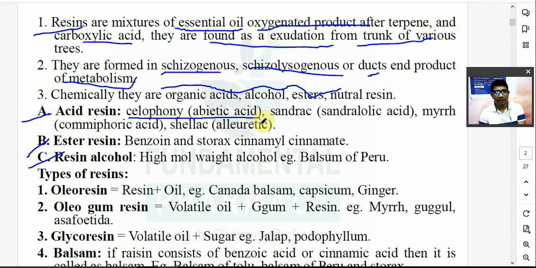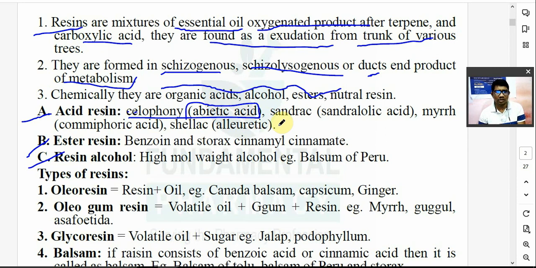Now the main chemical constituent of colophony is nothing but abietic acid. A question was asked on this: abietic acid is the active constituent of the following. The answer was colophony. I think it was recently in GPAT 2017 or 18. Colophony is not a plant; it is a product. It is a byproduct. If you try to isolate turpentine oil, after the distillation of the resin you are going to get turpentine oil plus a byproduct, and that byproduct is known as colophony.